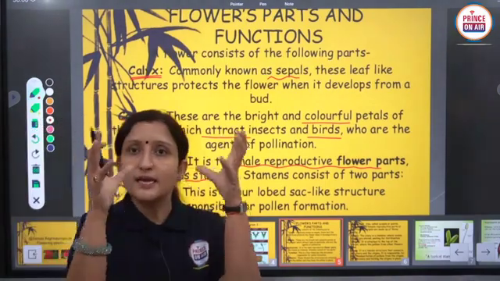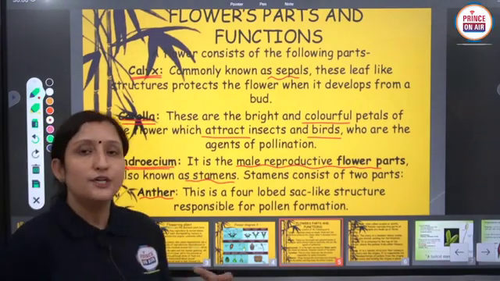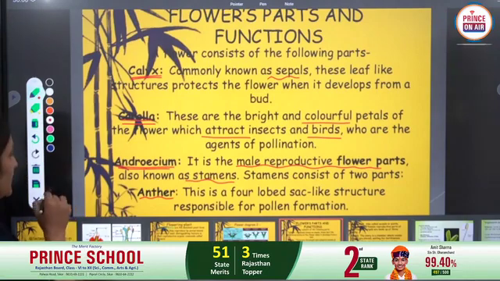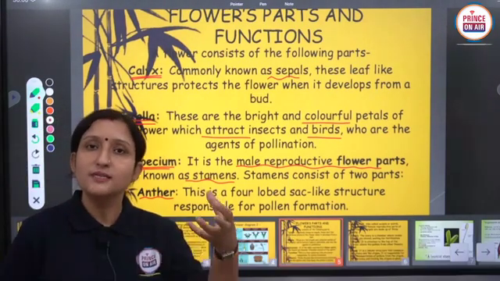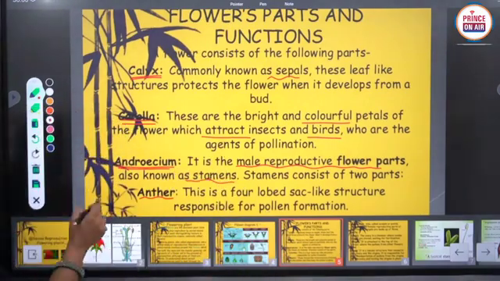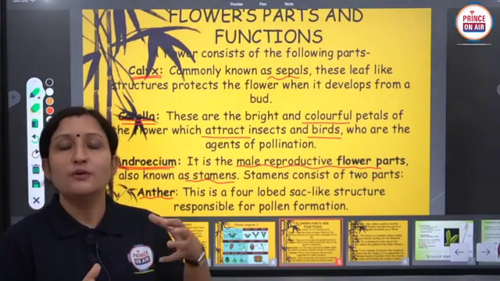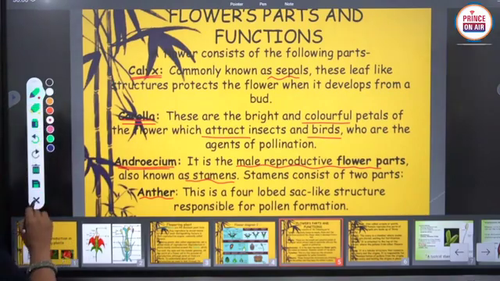And anther is a sac-like structure in which pollen grains are developed, and anther forms pollen grains, and pollen grains have male gametes. So anther is a very important part in which male reproductive gametes are developed. Clear, students?